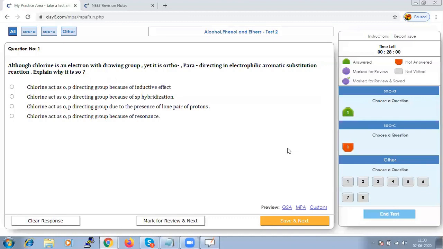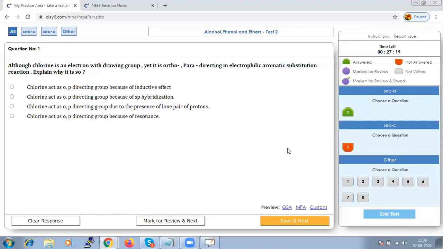Next question, chlorine. Although chlorine is an electron withdrawing group, yet it is ortho-para directing in electrophilic aromatic substitution reactions. Why is it so? We should know why that is the case. So chlorine acts as an ortho-para directing group because of which effect, the inductive effect?